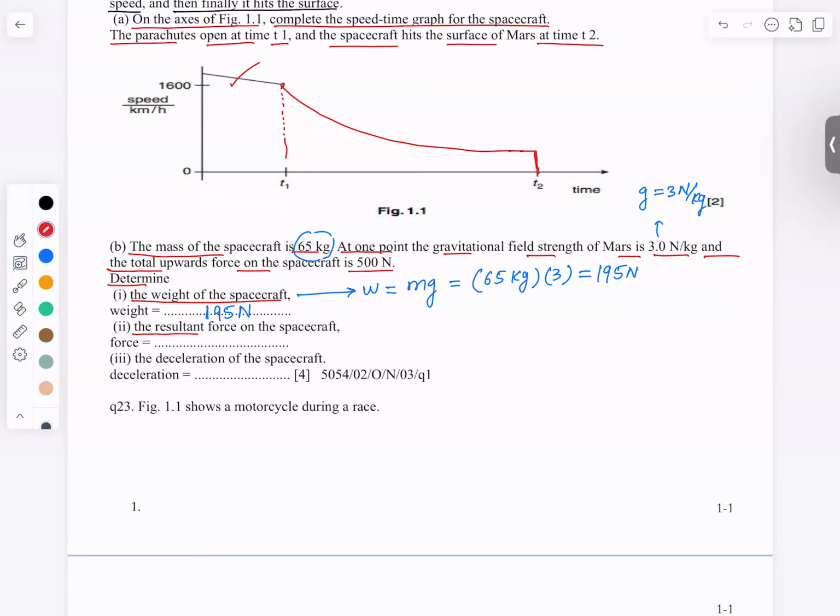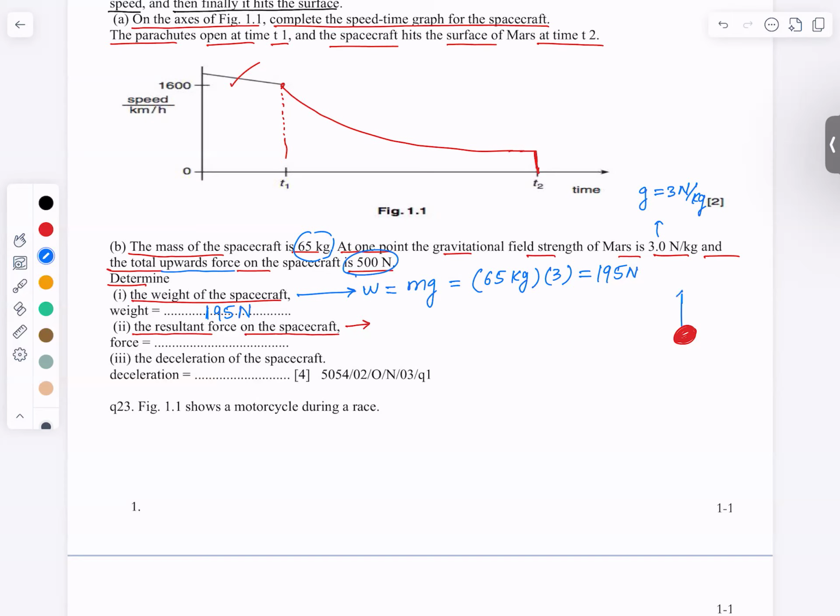The resultant force on the spacecraft. So they are asking what is the resultant force on the spacecraft. You see there are two forces on the spacecraft. One force is the weight and one force is the resistive force. They said that the total upward force or the resistive force is 500 Newton.